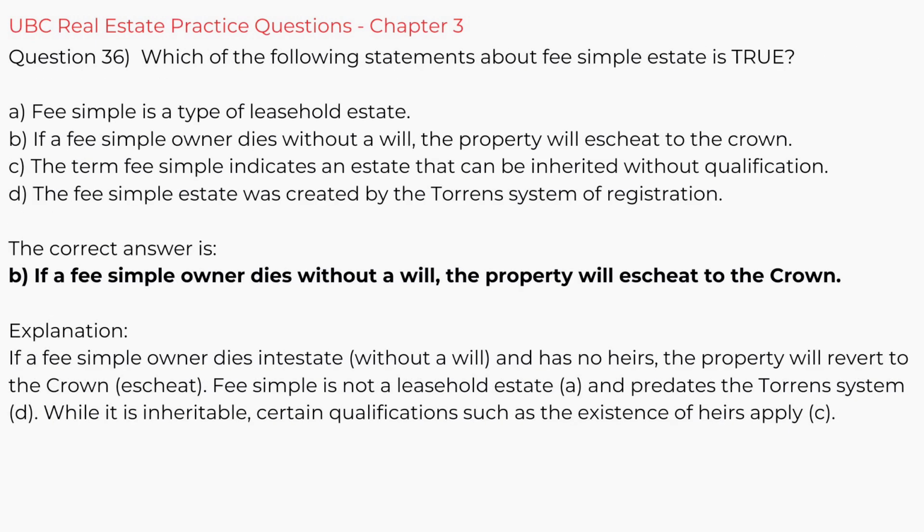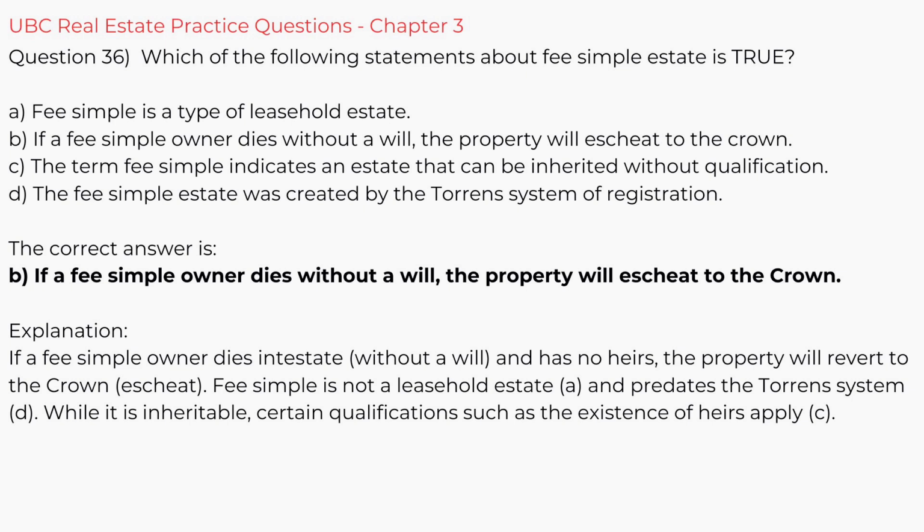Question 36. Which of the following statements about fee simple estate is true? A. Fee simple is a type of leasehold estate. B. If a fee simple owner dies without a will, the property will escheat to the Crown. C. The term fee simple indicates an estate that can be inherited without qualification. D. The fee simple estate was created by the Torrens system of registration.